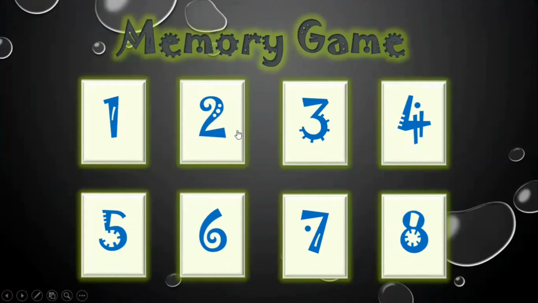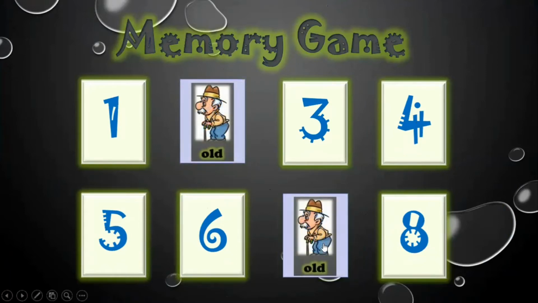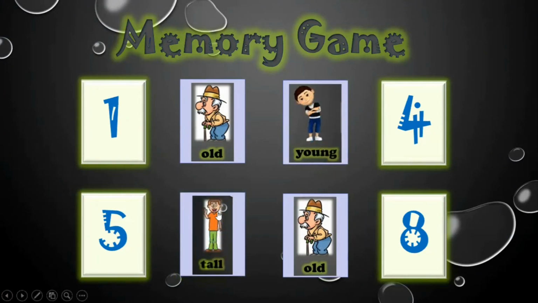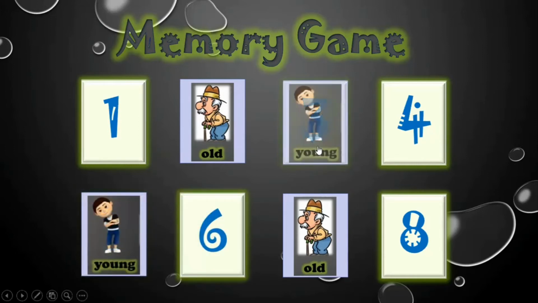For example, 2, 7. Perfect, pairs. Other numbers, for example, 3, 6. No, it's incorrect. Okay, now 5. Perfect, 3, young, pairs. Okay, continue with the class.